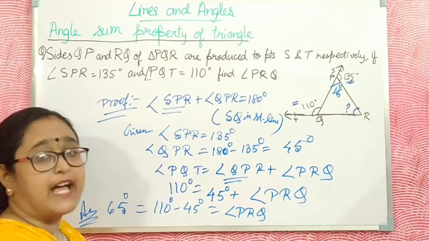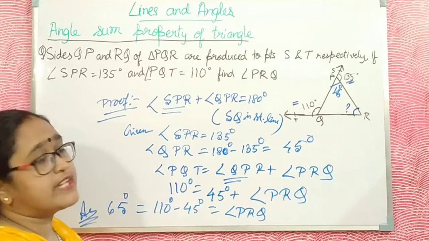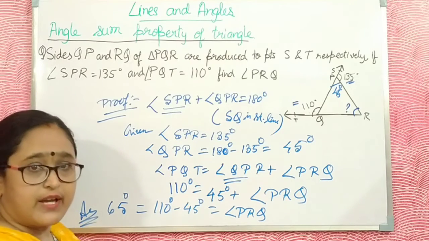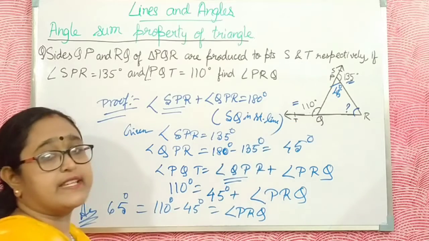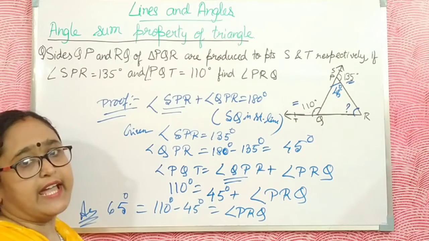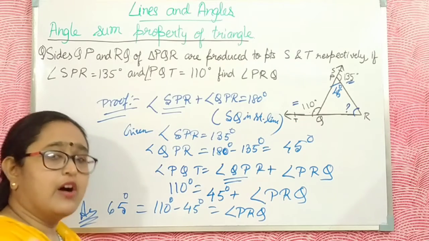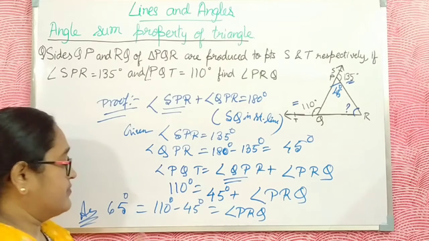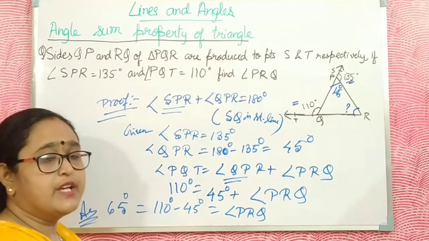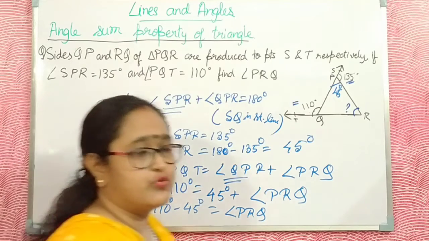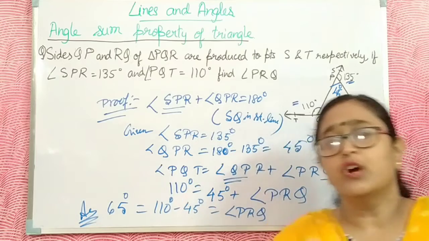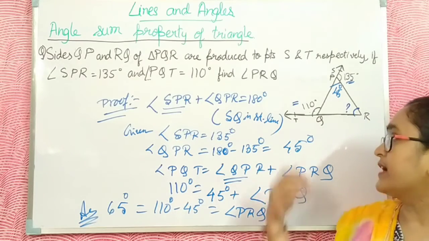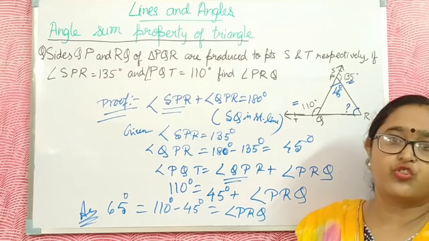Here I use the angle sum property, the exterior angle. If you produce any line, then the exterior angle is formed. The exterior angle is equal to the sum of the opposite two interior angles. Now this is the answer of this question. Before you go to the next part of the video, just pause it and write in your copy.